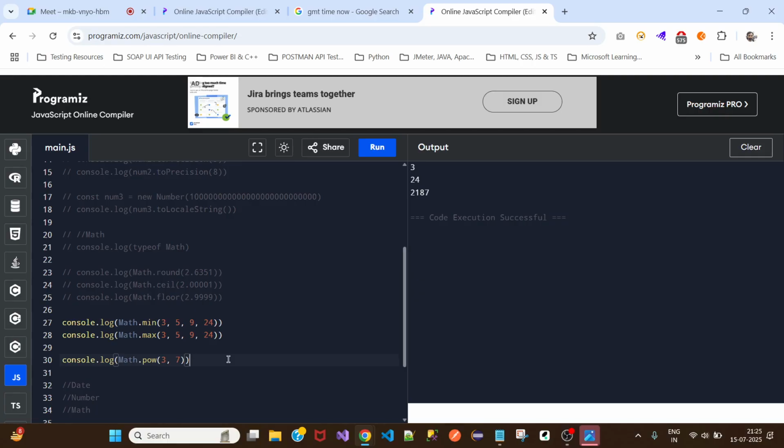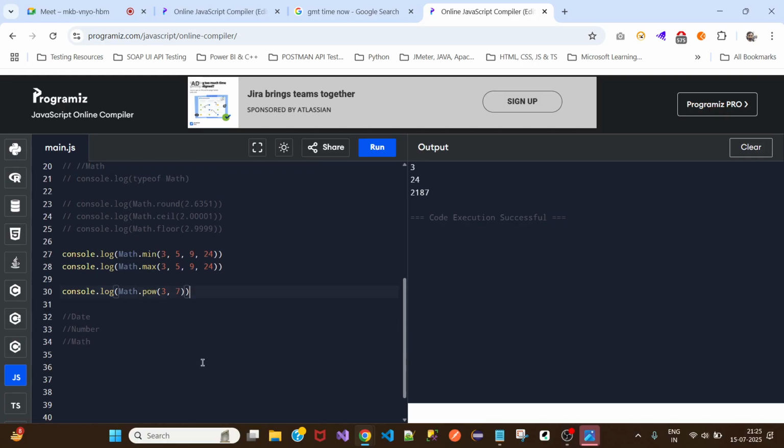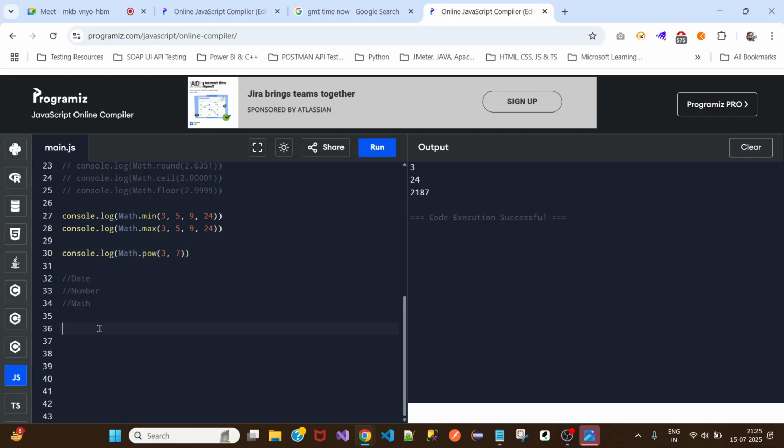Let's say there's one program, where I have let a equal to 10 and b equal to 20. Now if I want you to write a program to find the greatest number between these two, in how many ways can you write this?